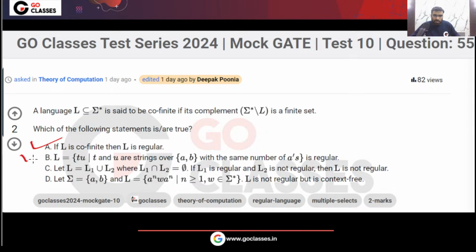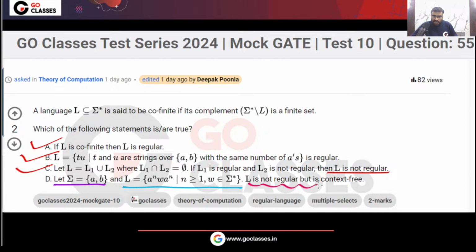Okay, so finally, for this question the answer will be what? This statement is true, this statement is true, this statement is also true. What about option D? Let me know. What about option D? Sigma equal to {a, b}, and L equal to a power n, w, a power n. Okay, so what can you say?